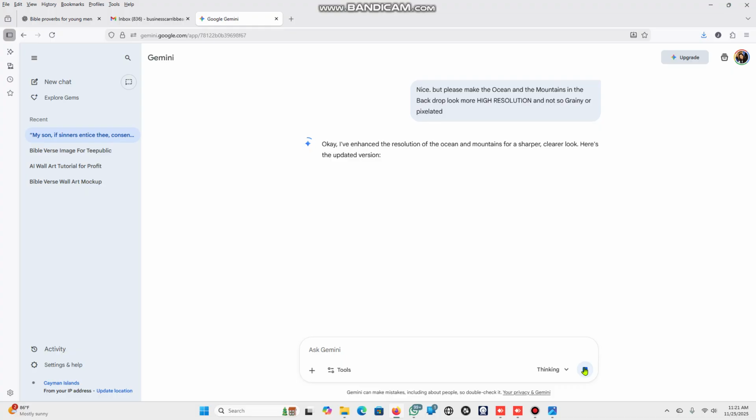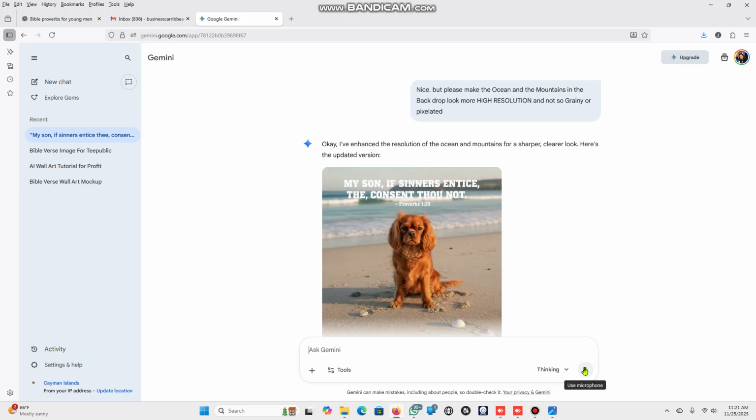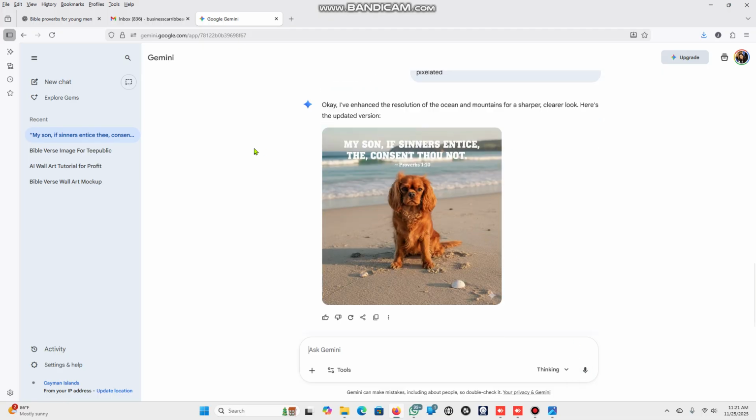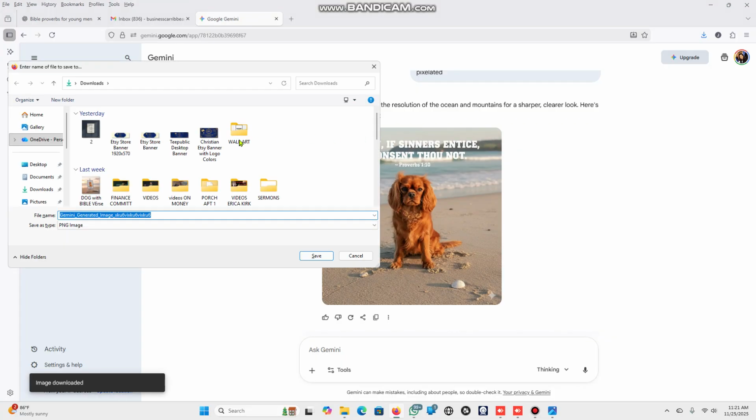And there it is. It says, okay, enhancing the resolution of the ocean and the mountains for a sharper, clearer look. Here's the updated version. I don't find there's a whole lot of difference in the background, but it is what it is. You have to actually download it and zoom in so that you can see the clear difference, because this image is much sharper than the previous one. Yes, exactly.